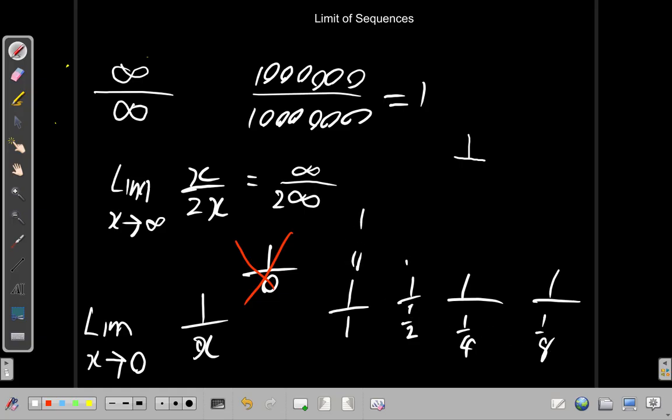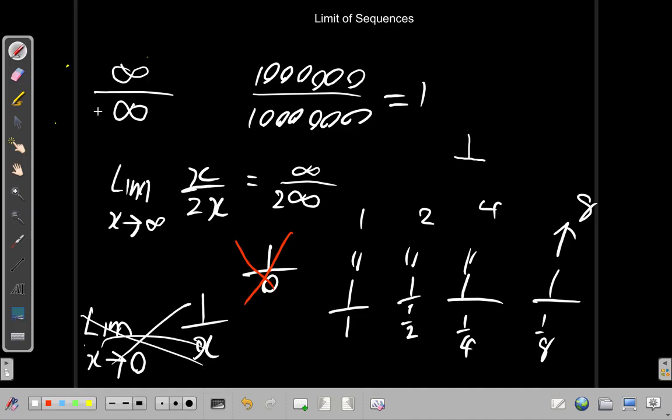This is 1, this is 2, this is 4, this is 8, and the number keeps going up and up and up. So this can't work. If x is getting smaller and smaller, you have a fixed number, in this case 1, divided by a variable getting smaller and smaller. The answer will get bigger and bigger. So the limit of this doesn't exist.